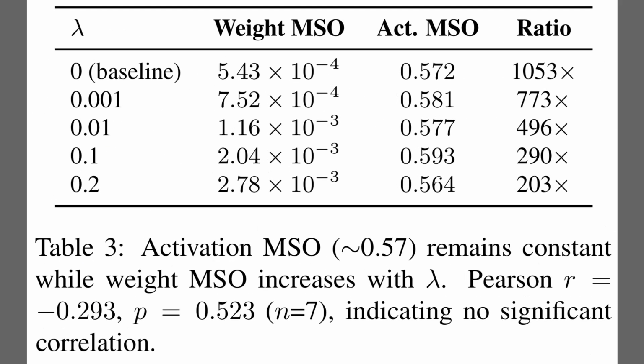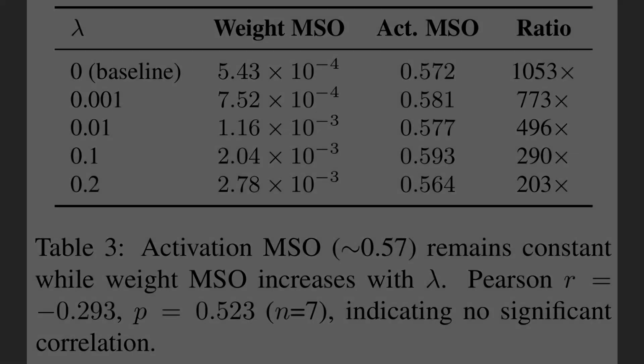Well, Table 3 breaks down those gap metrics numerically across the full regularization sweep. If you scan the activation MSO column, notice how remarkably stable it is. The values hover tightly around 0.57, regardless of how hard we penalize the weights. Meanwhile, because the weight MSO actually increases with stronger regularization, the ratio between them shrinks from over 1,000 times to about 200 times. This proves that even drastic changes in weight geometry fail to make a meaningful dent in the functional overlap of the experts.